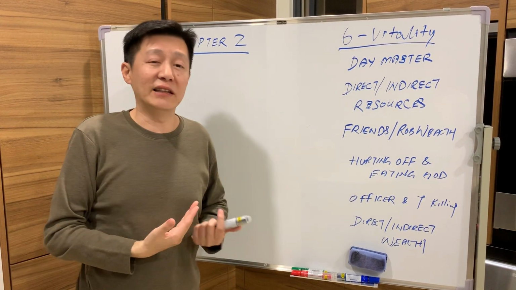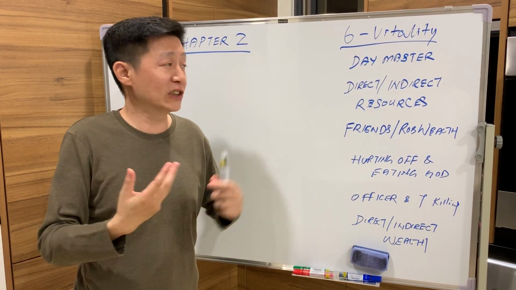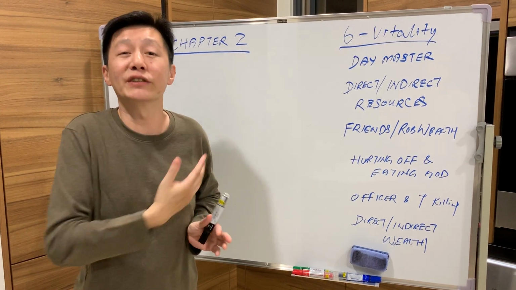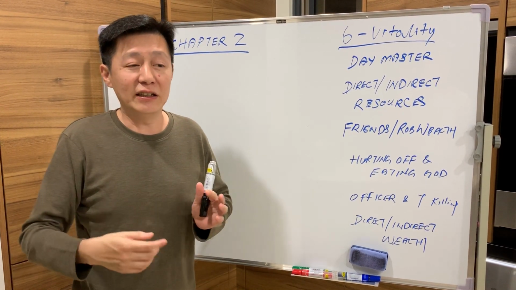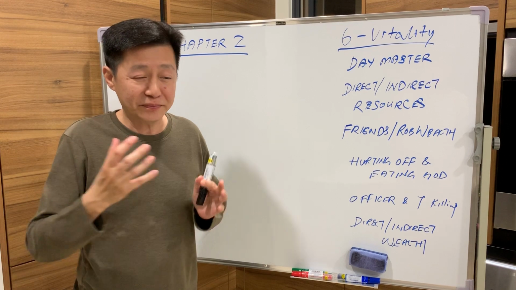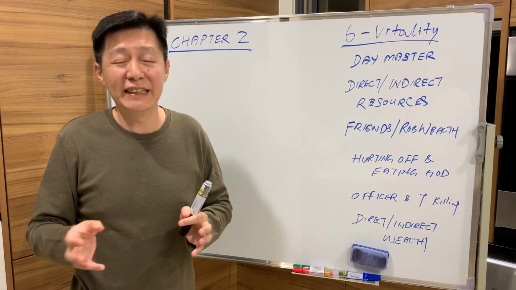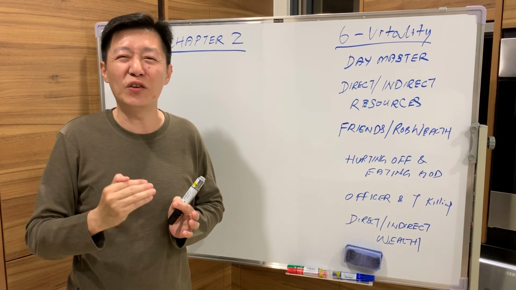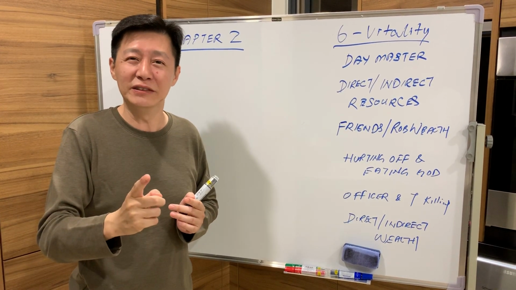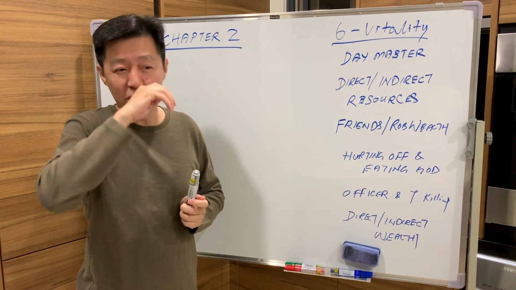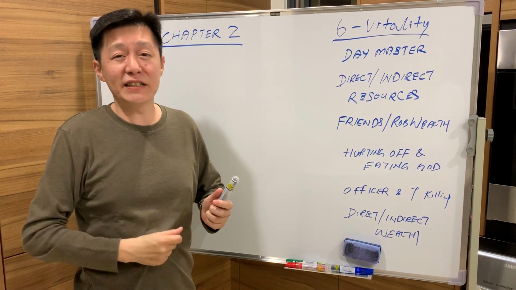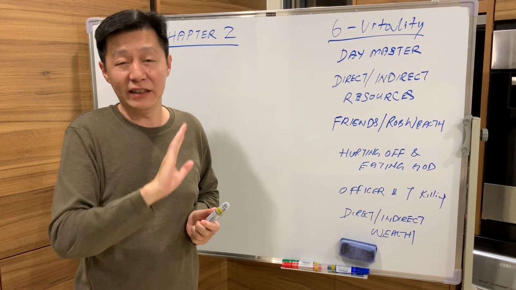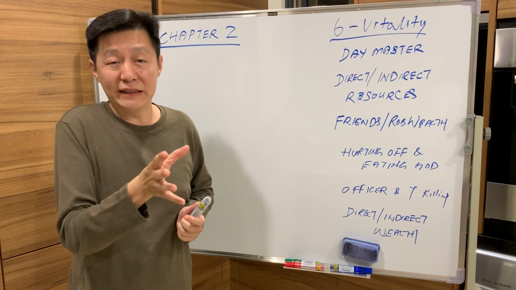So servant killing and officer are closely associated with resources. Understand? It's just that officer and servant killing are scarier than resource, because resource only disturbs you, but servant killing and officer attack you. So when the officer and servant killing appear on top, they don't count in the 八字.